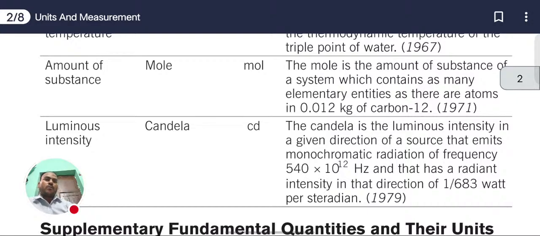The definition of mole is the amount of substance of a system which contains as many elementary entities as there are atoms in 0.012 kilogram of carbon 12. According to carbon 12, they defined the amount of substance during 1971.